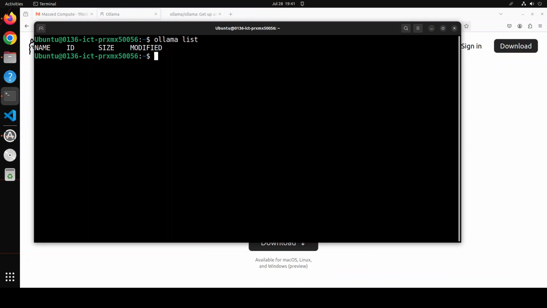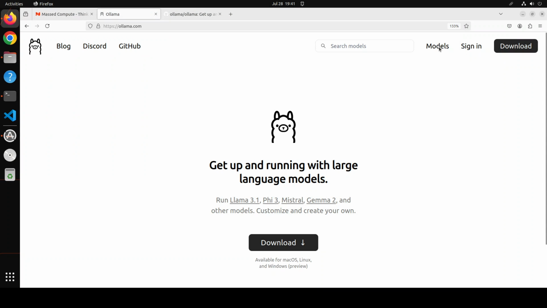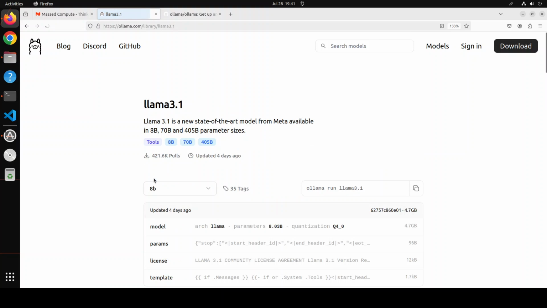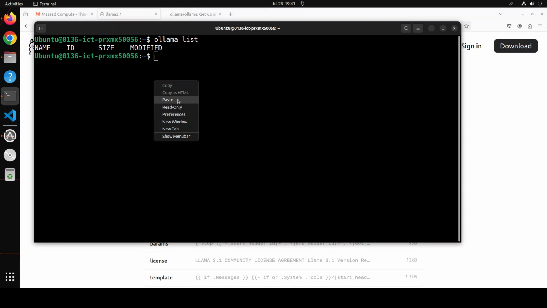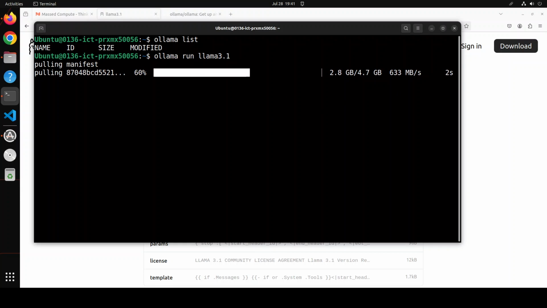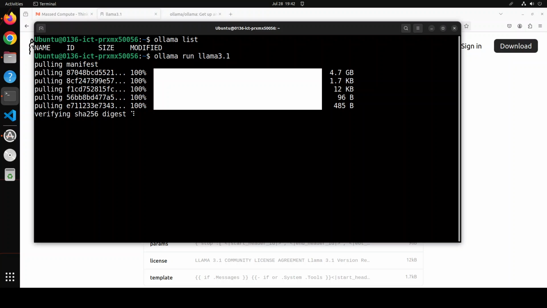Now, in order to get the model, go back to Ollama's website and click on models on the top right. From here, maybe you want to select Llama 3.1, which has function calling support or tool support. Just grab this command, ollama run llama3.1, or you could even go with ollama pull llama3.1. Ollama run actually runs it after downloading, whereas ollama pull just downloads it. So let's wait for it to get downloaded. It shouldn't take too long. It has downloaded the model and now it is verifying the checksum, and that is the last step.